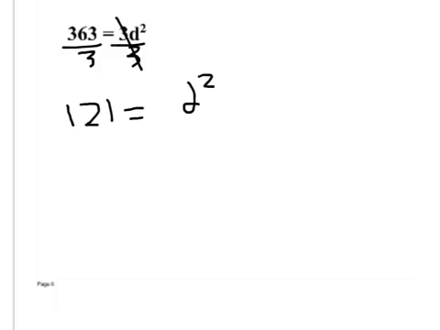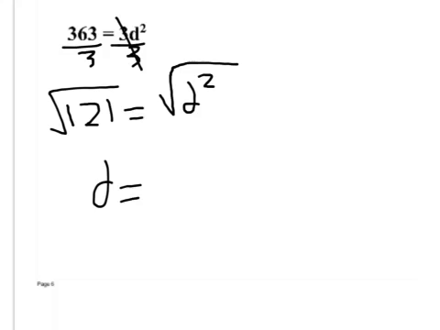What was the next step? Take the square root of both sides. D equals what? The square root of 121 is 11. Plus or minus 11. Because it could be positive 11 or it could be negative 11. Doesn't matter which, because either one makes it true.